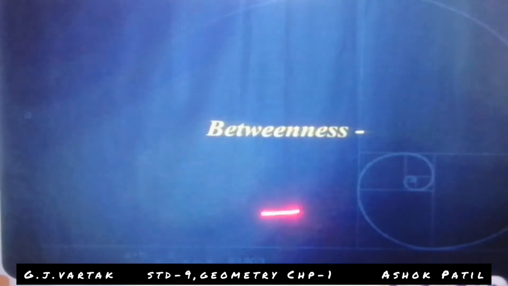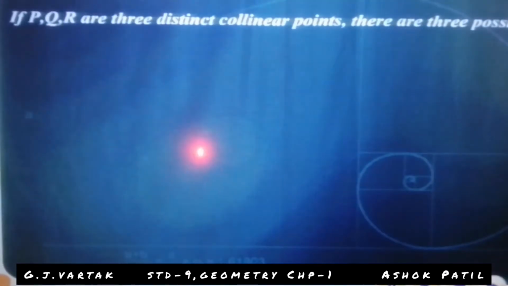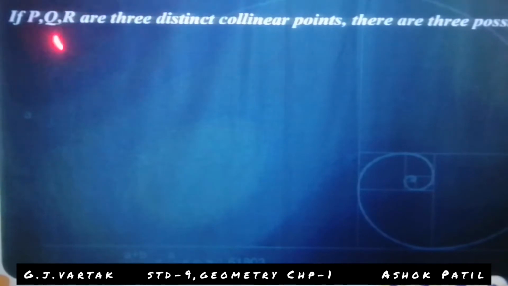Betweenness means 3 points lie on one line, and we show the betweenness of 3 points. If P, Q, R are 3 distinct collinear points, there are 3 possibilities.